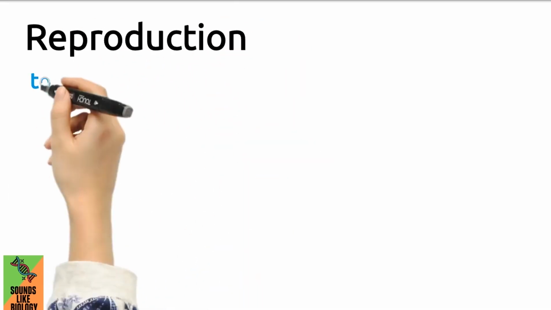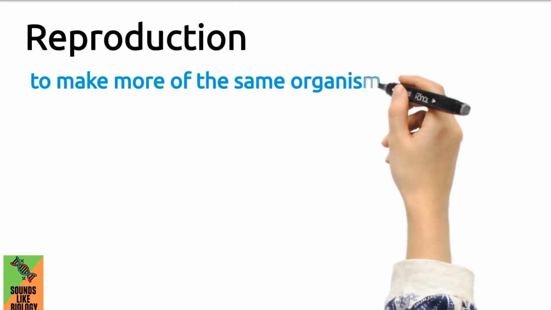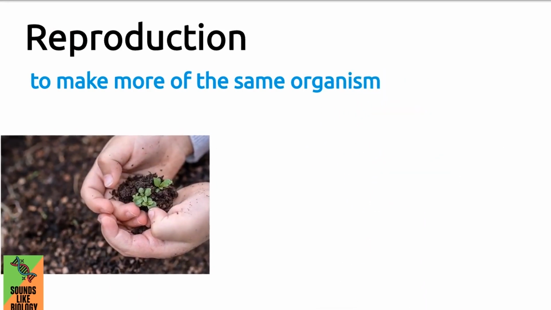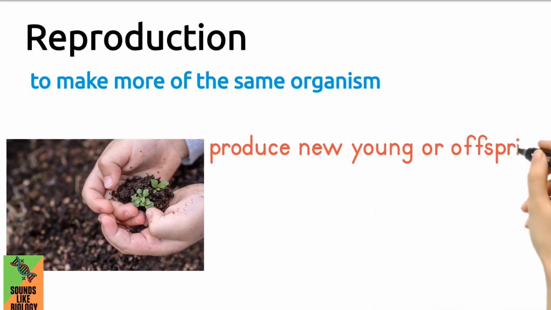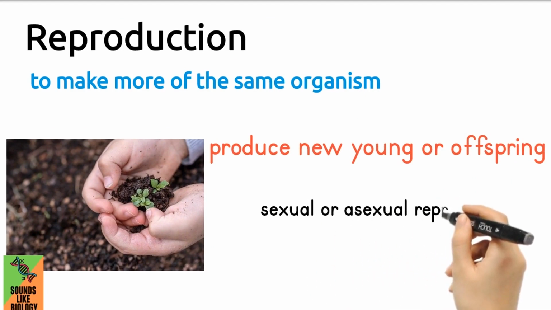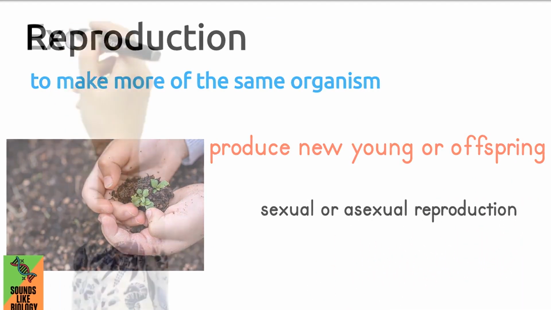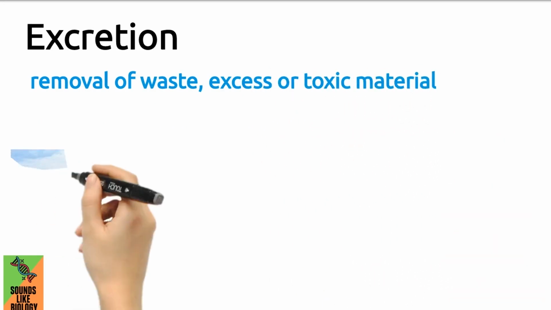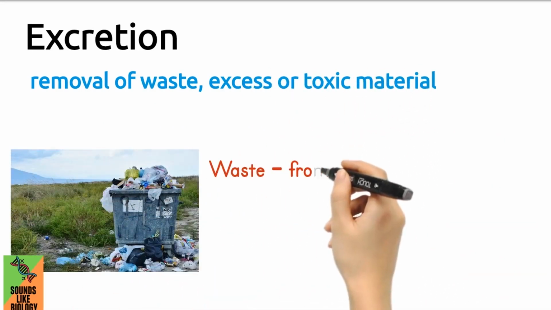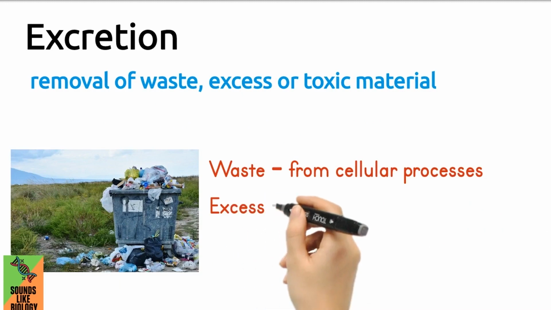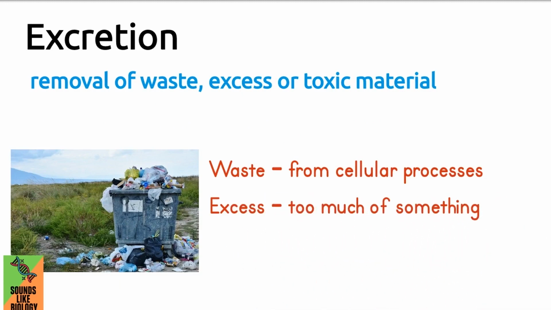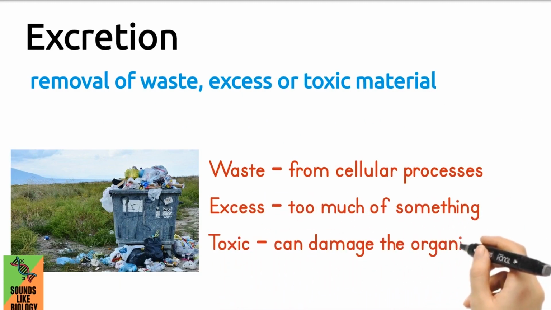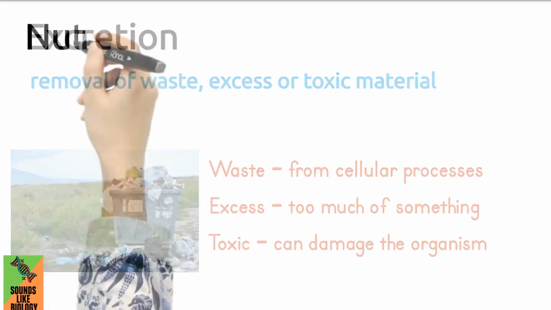Reproduction is defined as the ability of an organism to make more of the same organism. Living organisms are able to produce new young or offspring, through sexual or asexual reproduction. Excretion is defined as the removal of waste, excess or toxic material. Waste is produced during cellular processes. Excess is when there is too much of something. Toxic material can damage the organism.